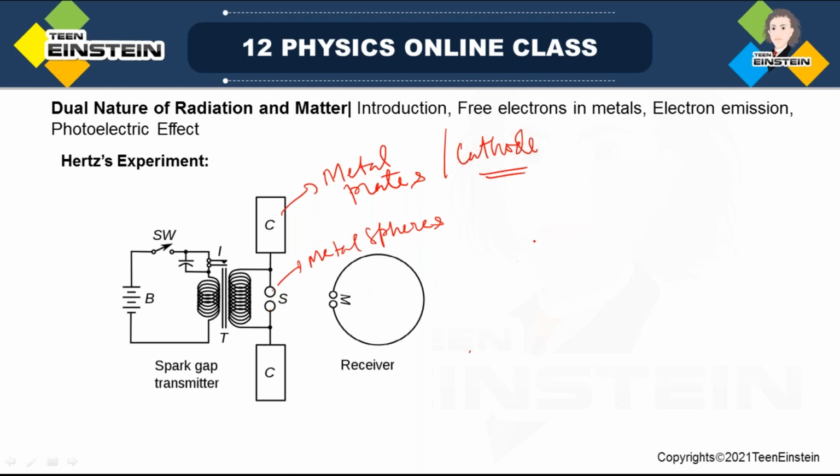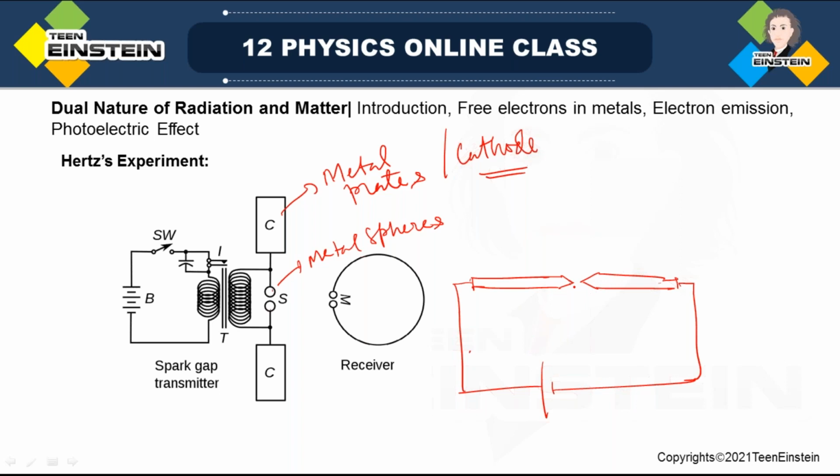And see, these two are spheres, as I said, and there is a very small air gap between these spheres. What is that? Air gap. If you have two metal electrodes like this with a very narrow air gap, and if you can produce a very high field across this gap, high field in the sense, at least it has to be of the order of 10 to the power 6.